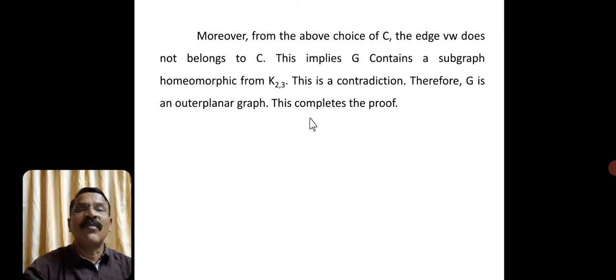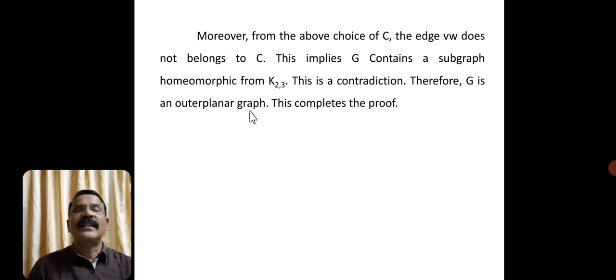What we have considered and what we are getting. We have considered the graph has no subgraph homeomorphic to K2,3 or K4. But what we are getting is a subgraph homeomorphic to K4 or K2,3, which is a contradiction. Why did we get such things? Because we have wrongly assumed that it is non-outer planar. With that wrong assumption, we are getting a contradiction. Therefore, G is an outer planar graph. Very easy to conclude this. So this is the simple proof we have given for the characterization of outer planar graphs.